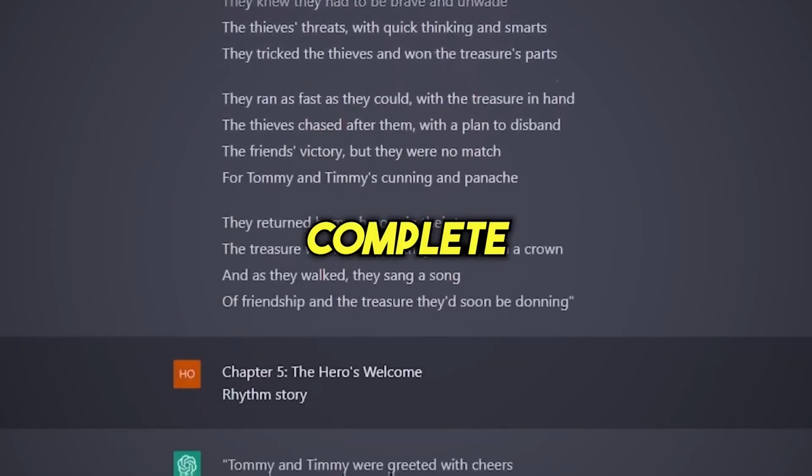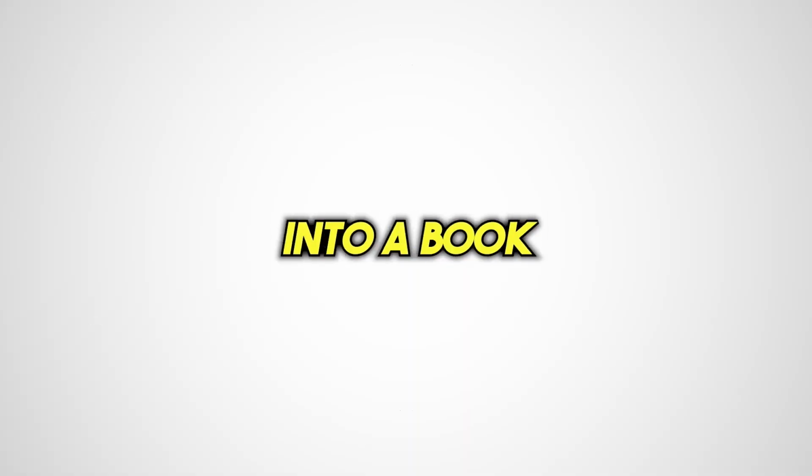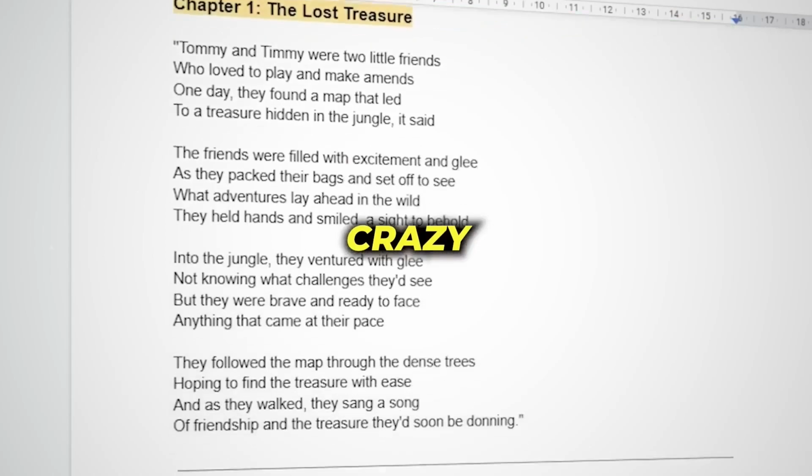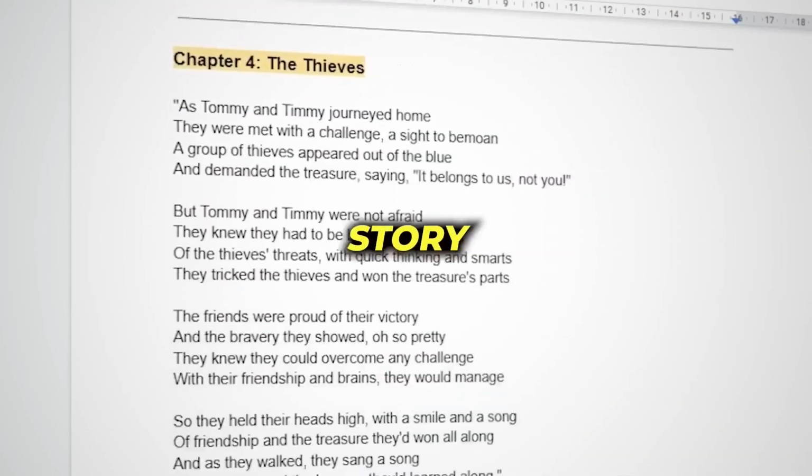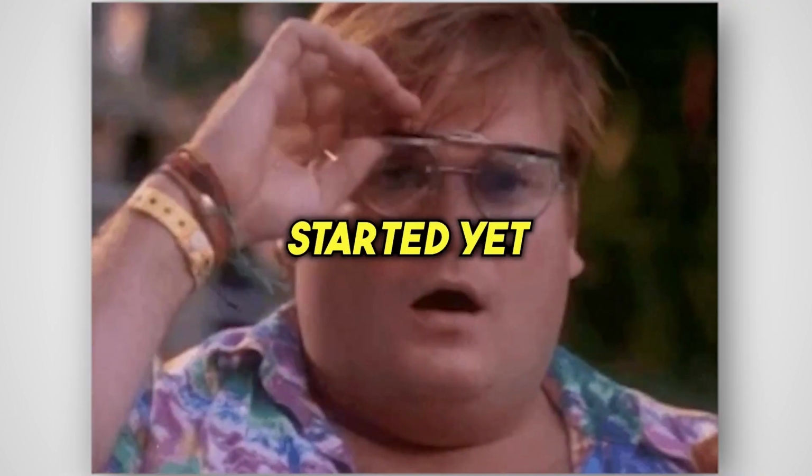now had a complete story ready to be converted into a book that could generate passive income without needing to write anything myself. If you think about it, it's actually crazy how fast we came up with the story idea and all the chapters along with the story content. But trust me, we haven't started yet, because what comes next is mind-blowing.